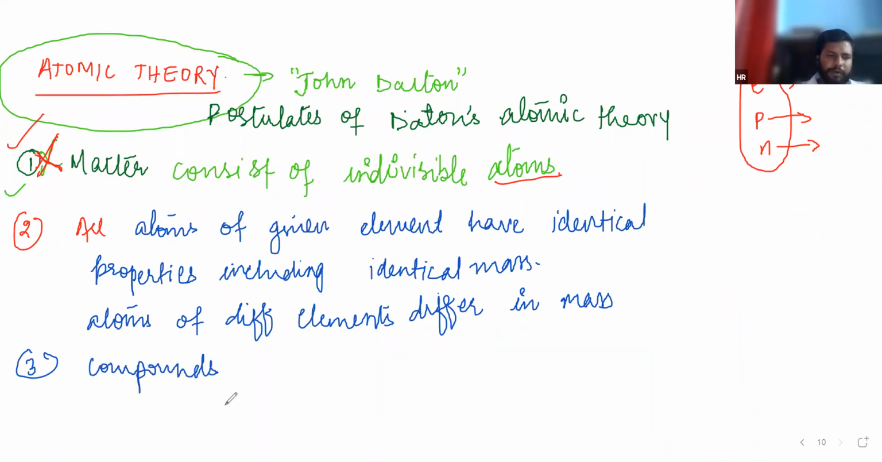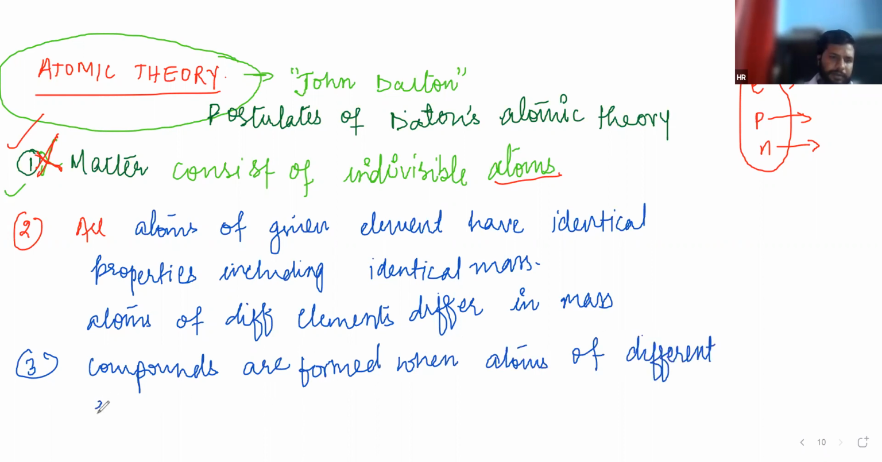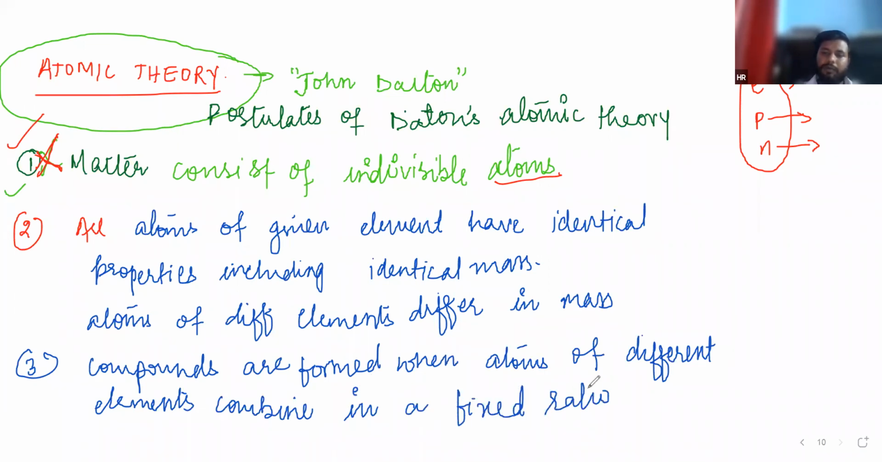The third one, I already told about it: compounds are formed when atoms of different elements combine in a fixed ratio. Just write it and tell me, so that I will start explaining.